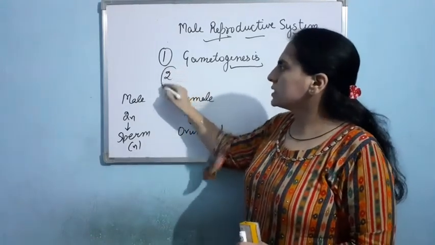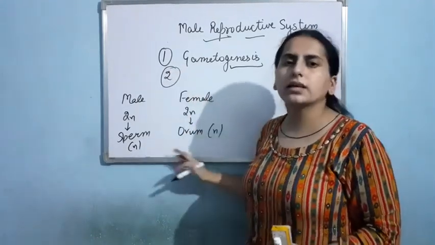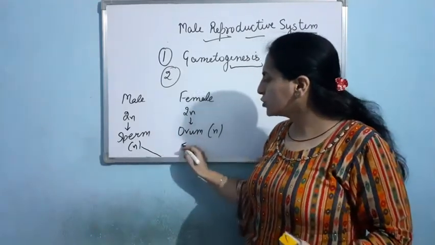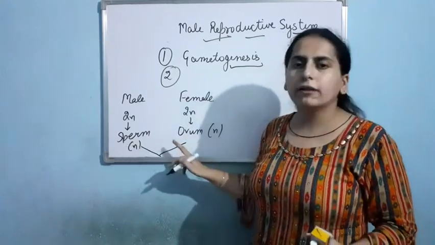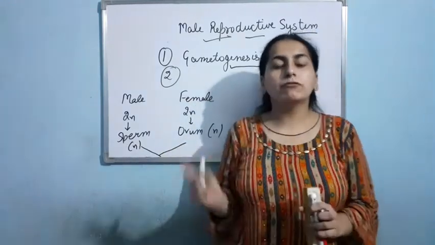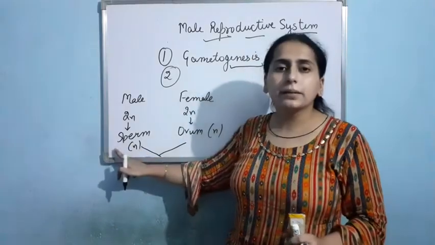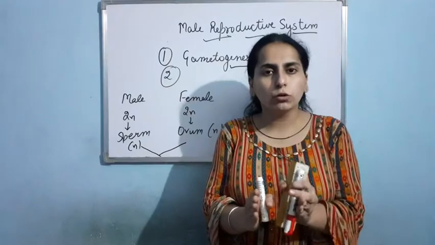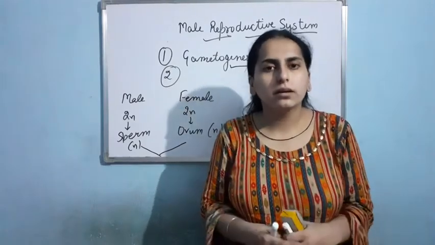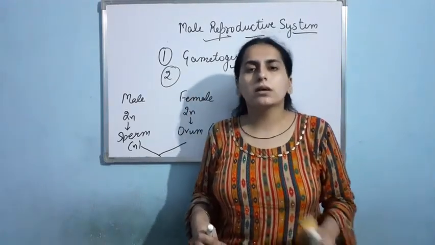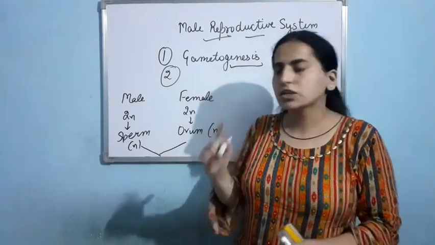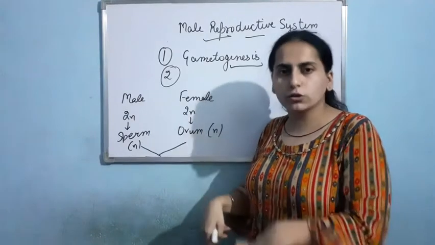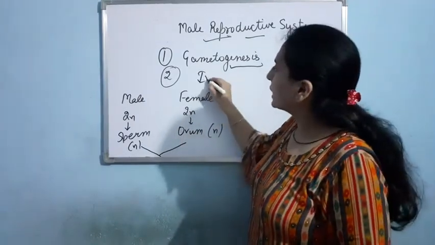Now next step, just think, after the formation of the gametes, what could be the next step? Yes, there will be fusion of male and female gamete. But before that, the male gamete should transfer into the body of the female. They can fuse when they will come closer. And how will they come closer? By the process of insemination. So second step is insemination and third step is fusion. Okay. Second is insemination.